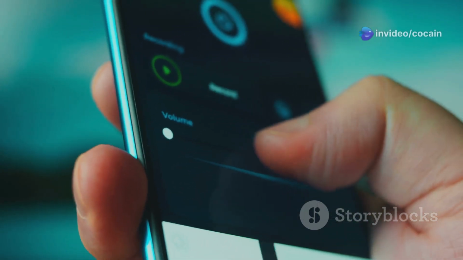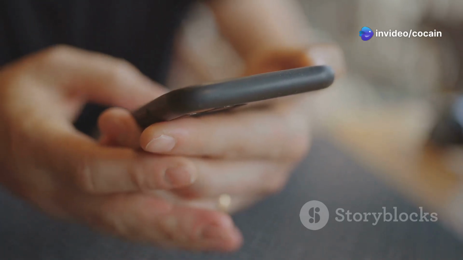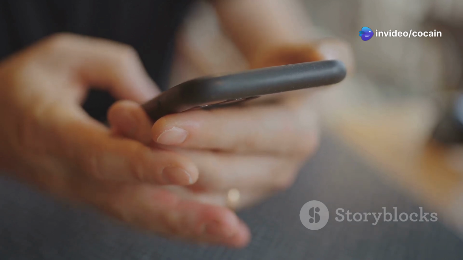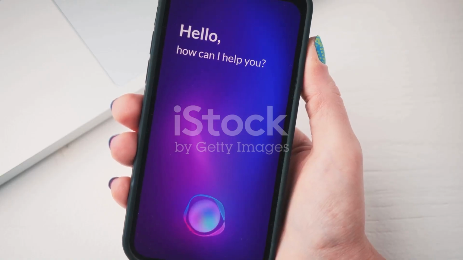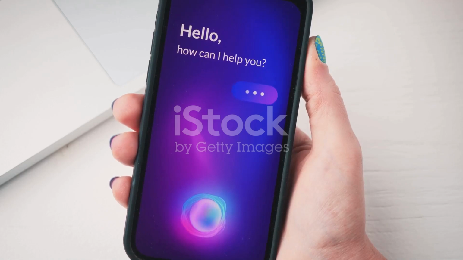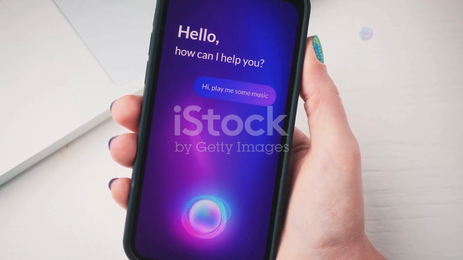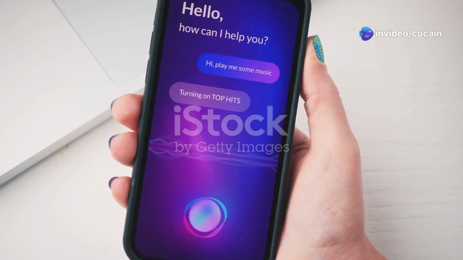Now let's have some fun. Hidden deep within iOS 18.4 are some secret features that Apple definitely doesn't want you to know about. First up, we've got the Australian Siri voices. These are hilarious. They say mate like 300% more often than the regular Siri voices. It's actually kind of impressive.